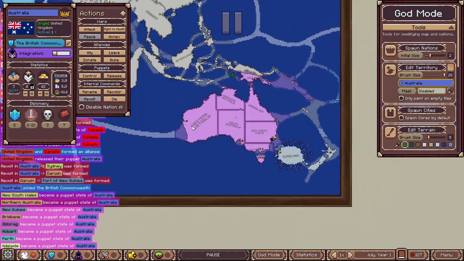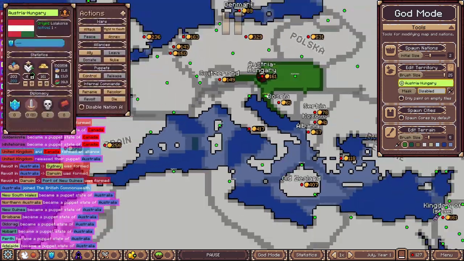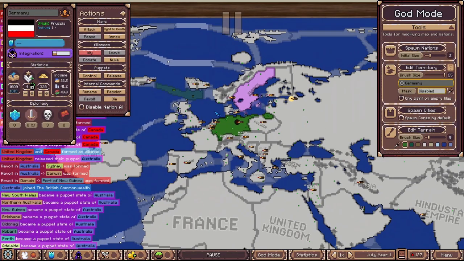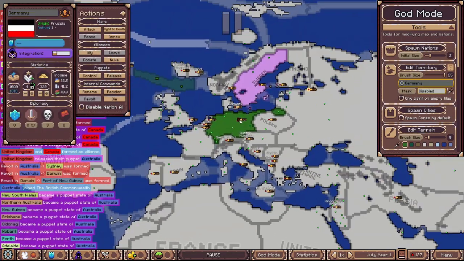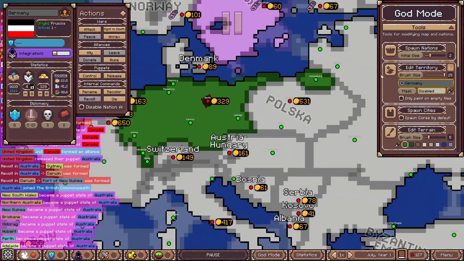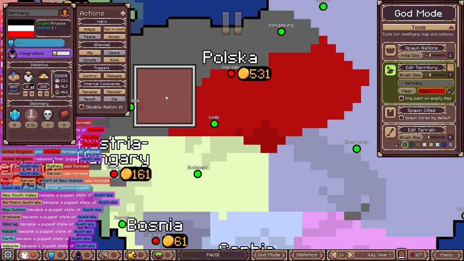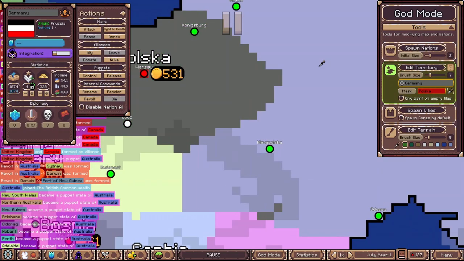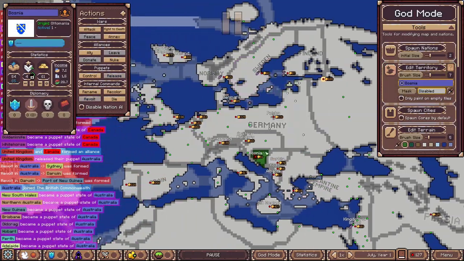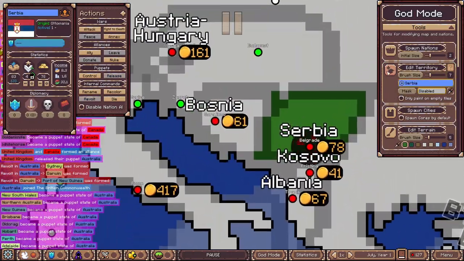Those states were New South Wales, Northern Australia, New Guinea, Queensland, Victoria, Tasmania, Western Australia, and South Australia. On July 28, 1914, some Serbian guy shot the Archduke Franz Ferdinand while he was visiting Bosnia, causing Austria-Hungary and Germany to declare war on both Bosnia and Serbia.